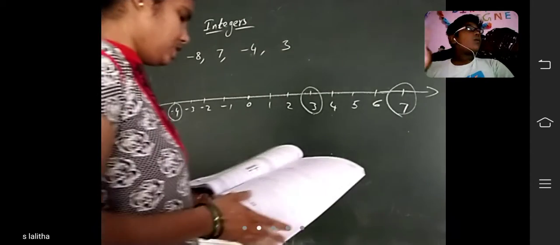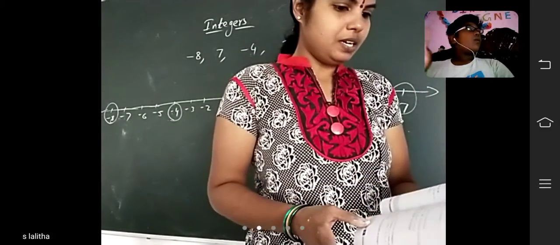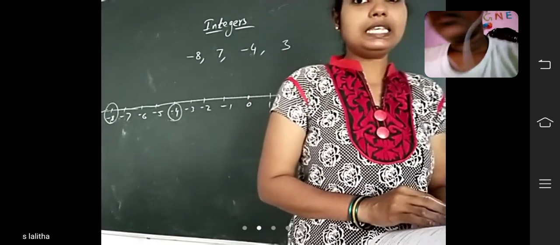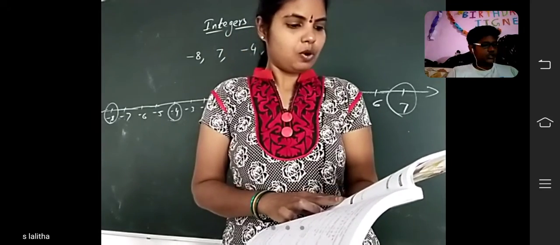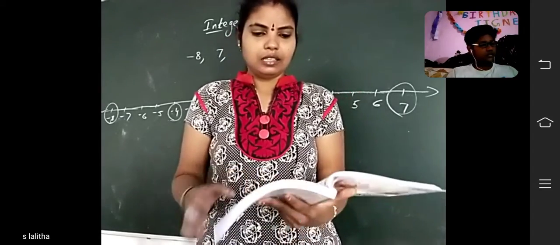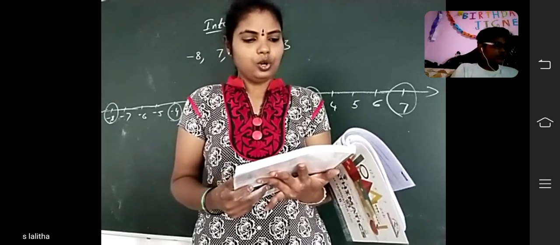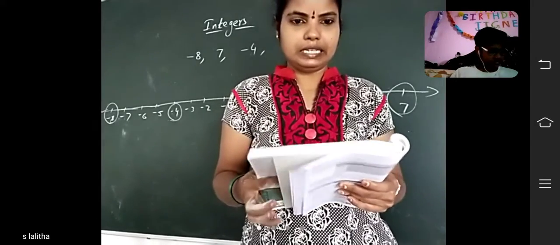Today's homework: see, children, open the bits, page number 52, level 1 bits, problems on basics of integers, and page number 53, up to 15 bits, problems on ordering of integers.